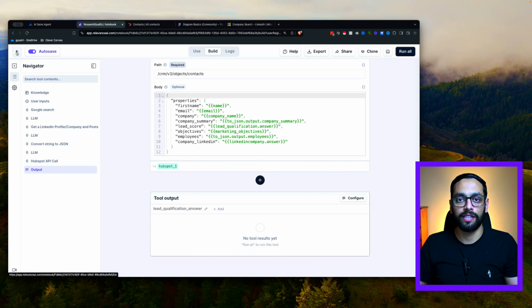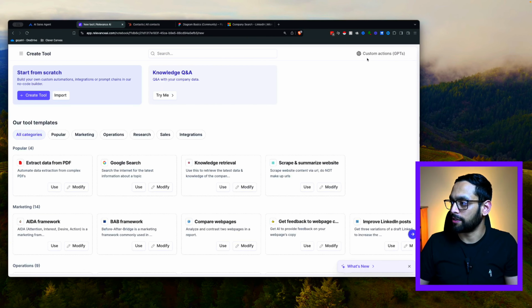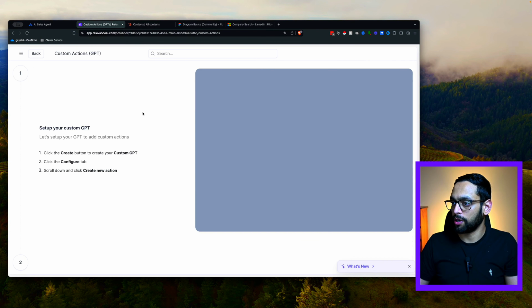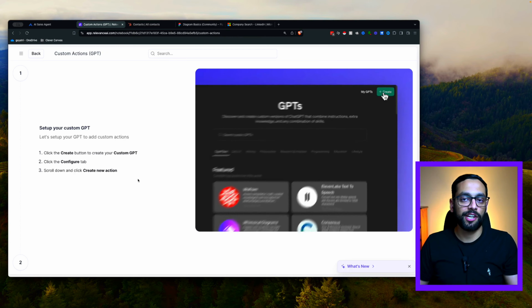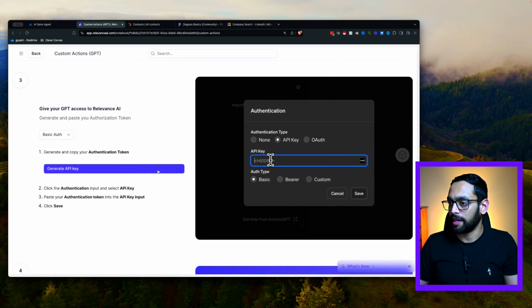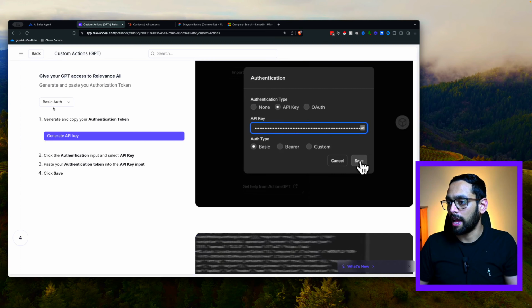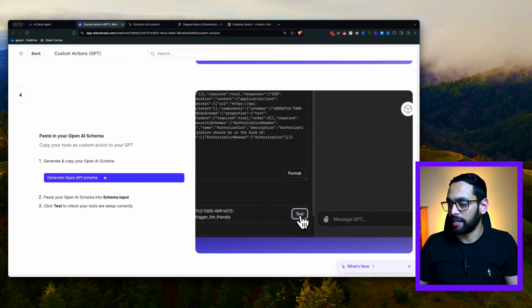So with that done, now I'm going to show you how you can use this tool and add it into Agentive. So we're just going to go back. If you go back to your tools page and hit new, you're going to see this button called custom actions. That's what we want to click on. And this lets us create custom actions for our agents. So we're going to scroll down and select the one that we want. So that's the research qualify one. And here you now have the option of generating an API key and an OpenAPI schema.